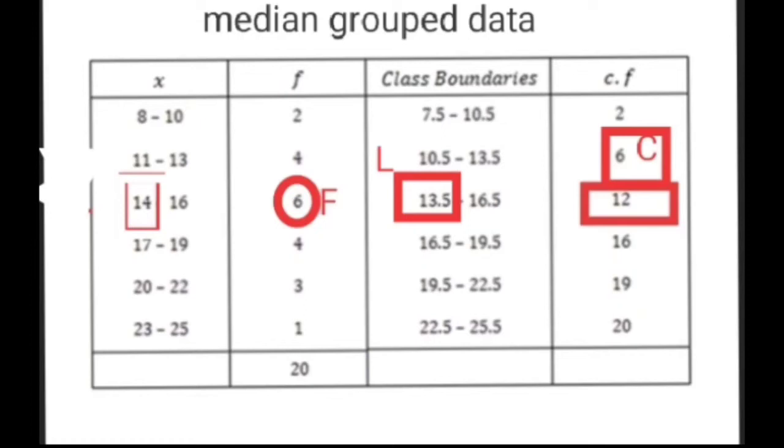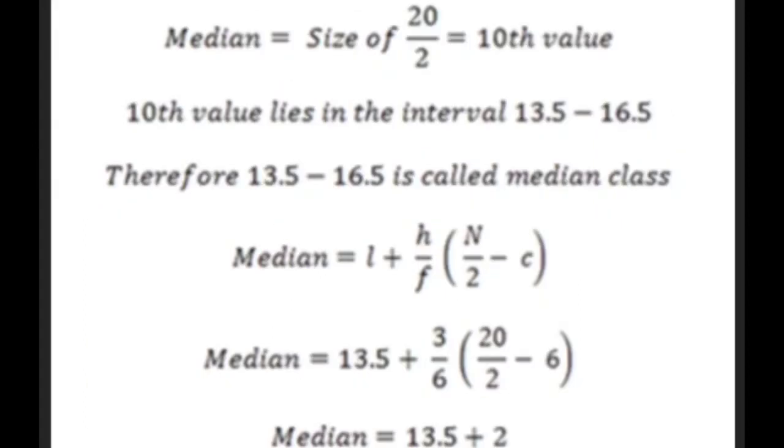Then let us take a look at the formula of median. The formula of median says L plus H over F, then bracket open, n divided by 2 minus C. This n means the total of the frequency column.